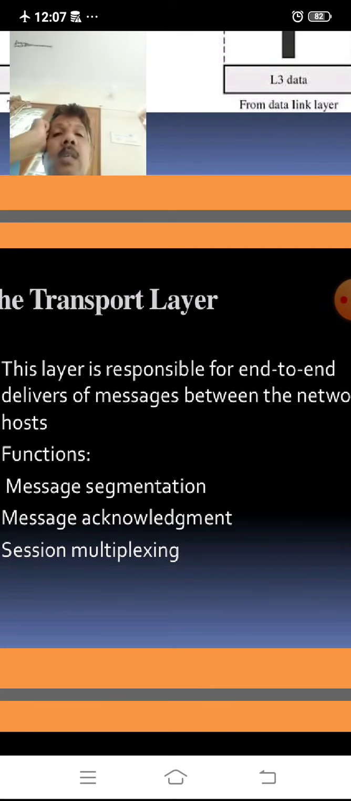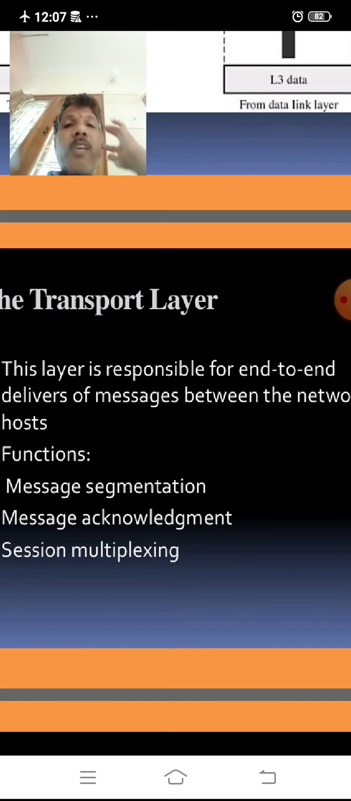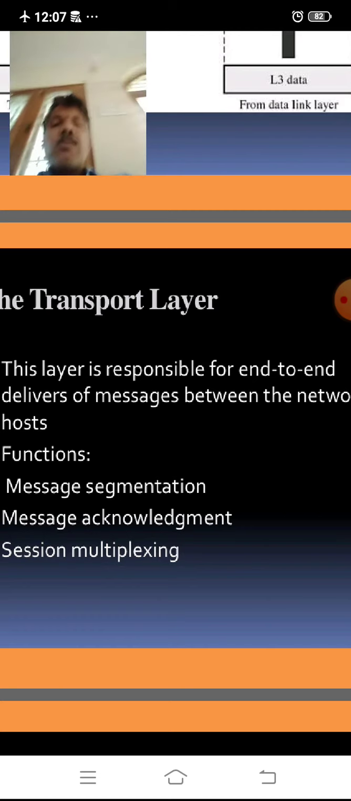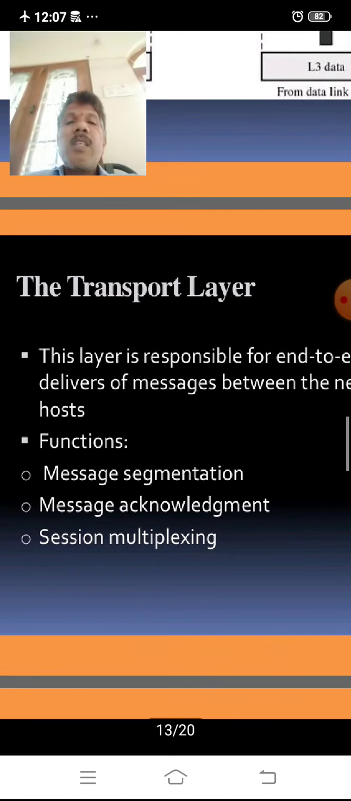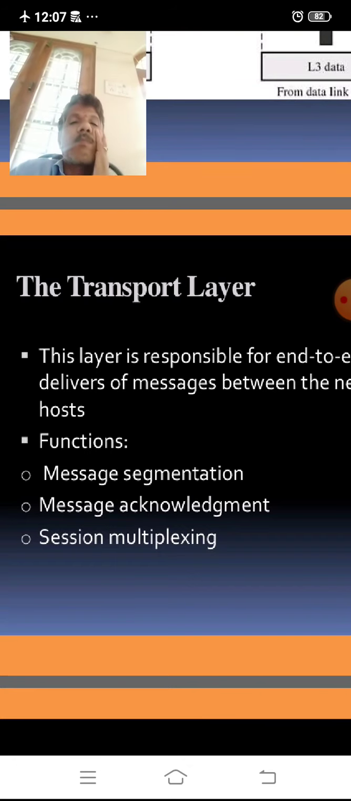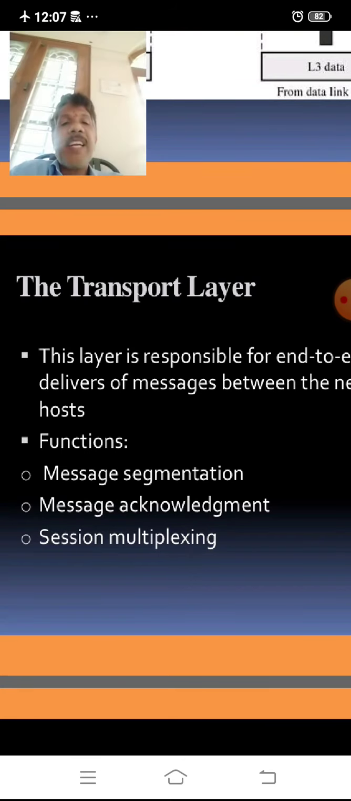Generally the messages are sent through a network from one host to another host. One host is here, and in between there are a number of other hosts. But the transport layer is responsible for end-to-end message transmission. Moreover, the job functions here are message segmentation, message acknowledgement, and session multiplexing.